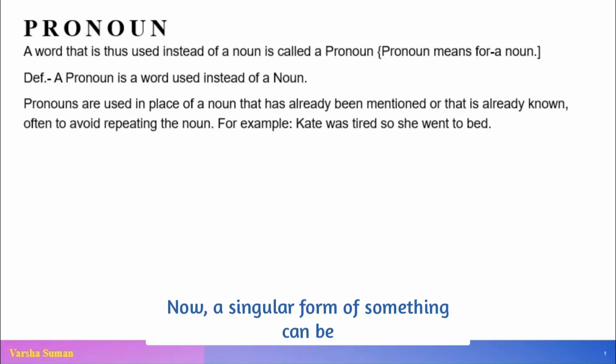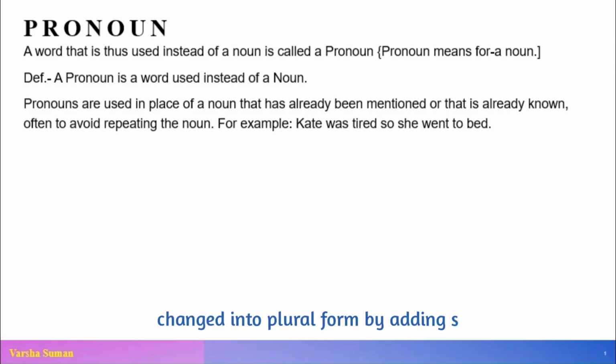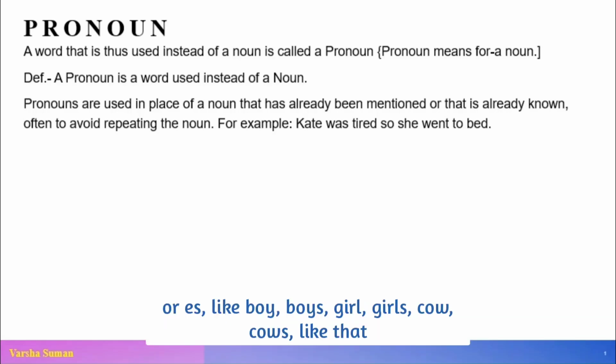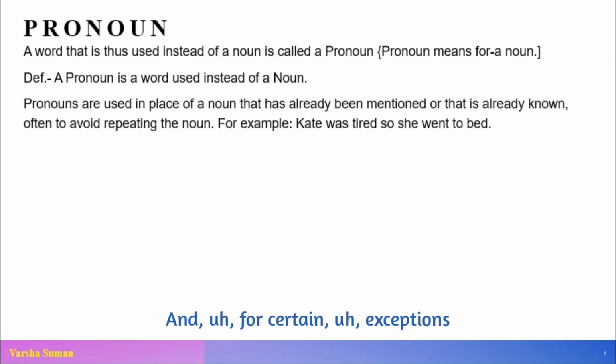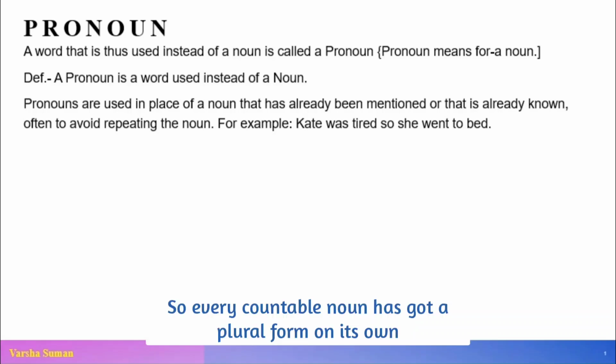Now, a singular form of something can be changed into plural form by adding s or es, like boy, boys, girl, girls, cow, cows, like that. And for certain exceptions, like for child there is children, for man there is men, for woman there is women, and so on and so forth. So every countable noun has got a plural form on its own.